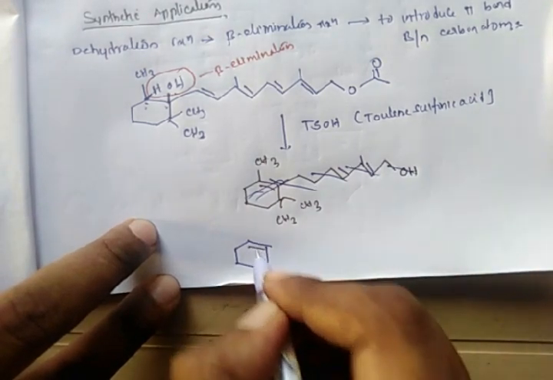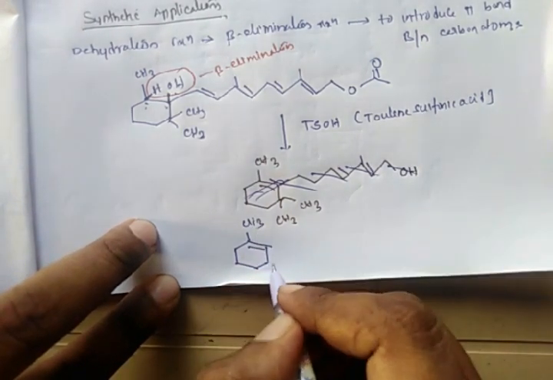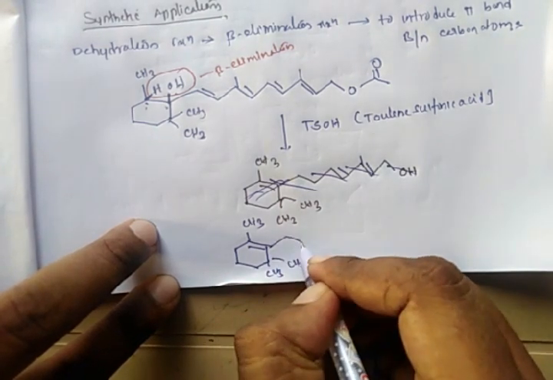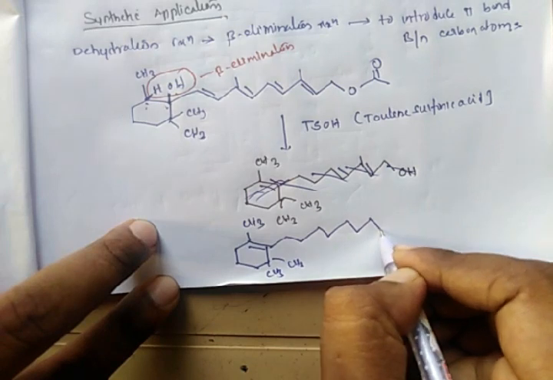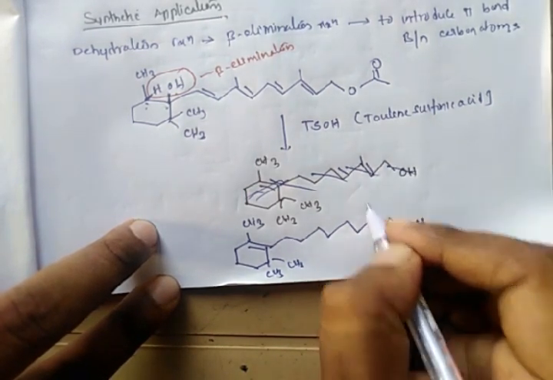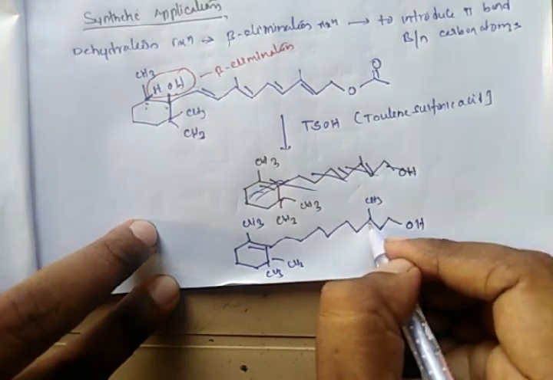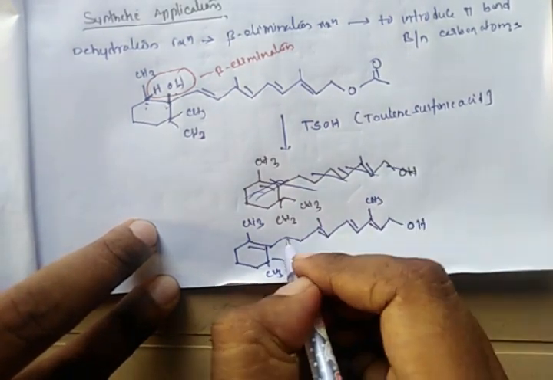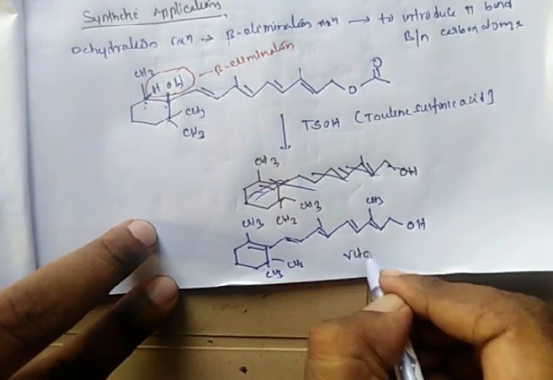This is the formation of the double bond. The CH3 will be retained. 1, 2, 3, 4, 5. We will get OH here, CH3, a double bond here, and a double bond here, a double bond. It is vitamin A.